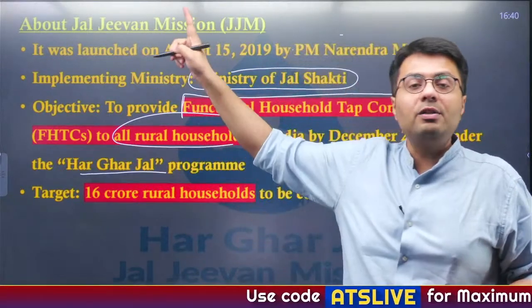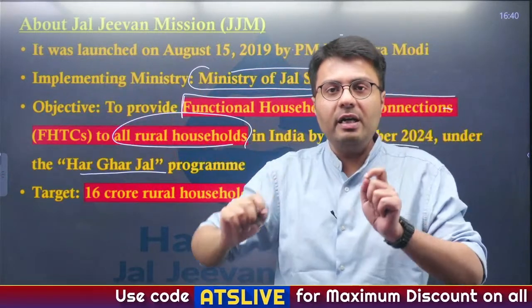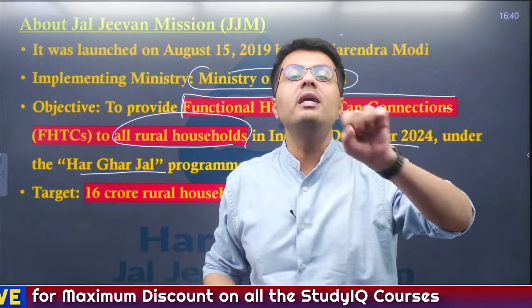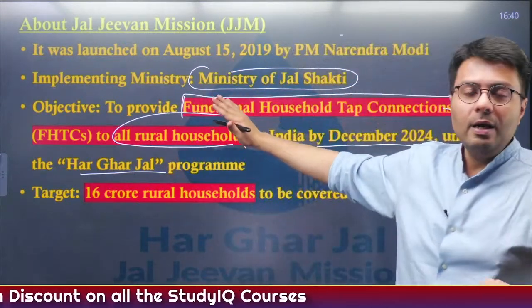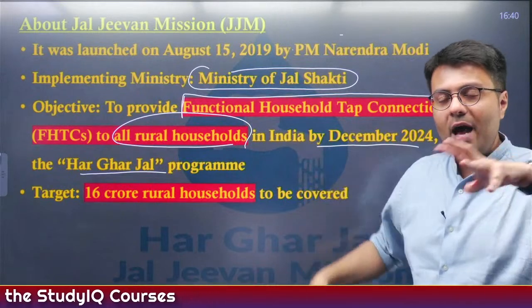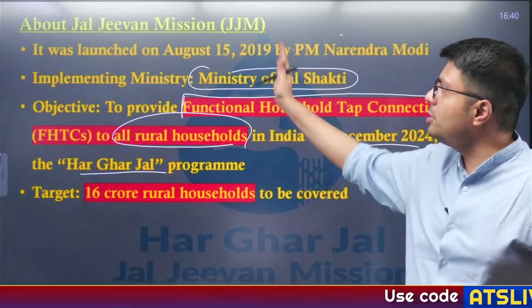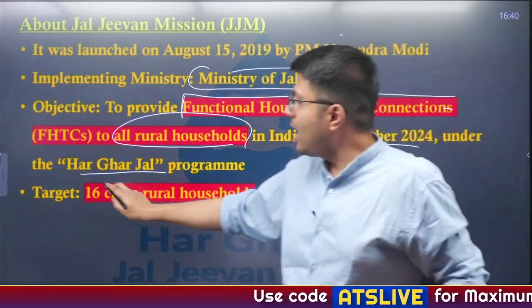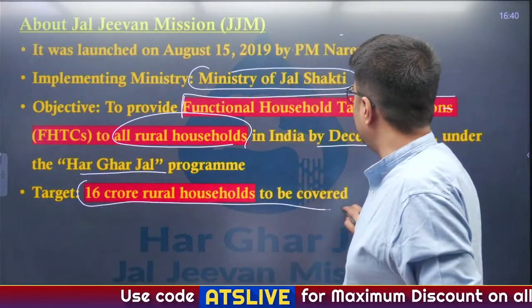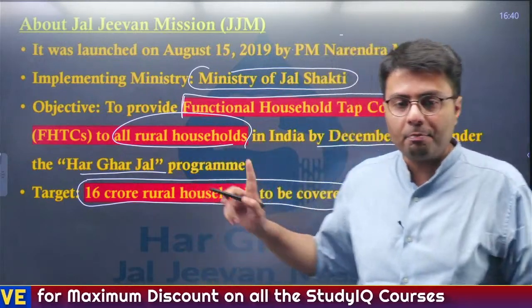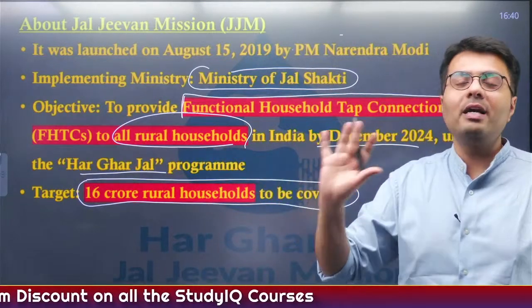Now, earlier in its first tenure, the government of India started what? It started a mission to construct toilets in every home. Now, the second part of this mission naturally is you have to construct or provide running water connections to all the households. So, this was done through Jal Jeevan Mission, and the target was that 16 crore rural households will be covered by installations of functional household tap connections, or very simply running tap water.